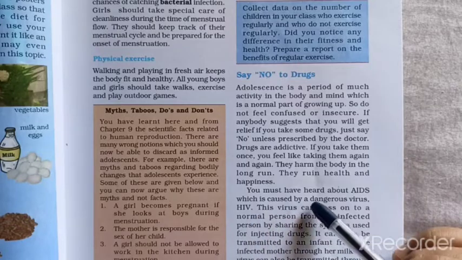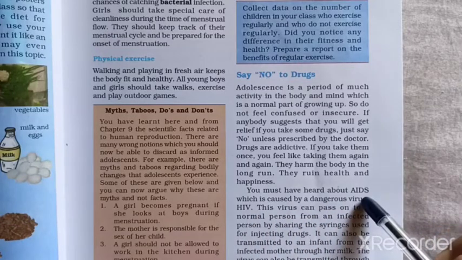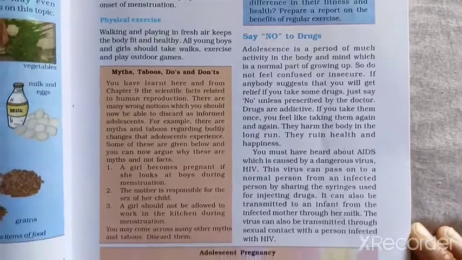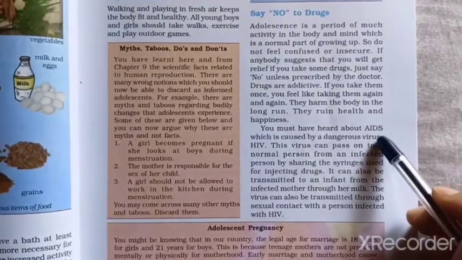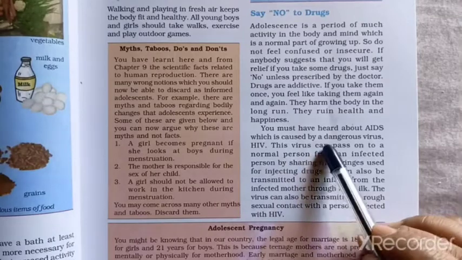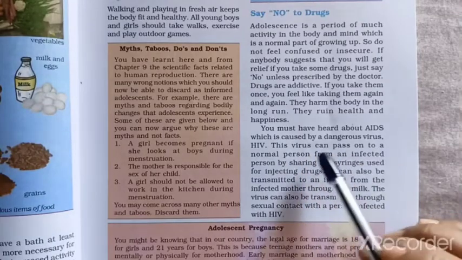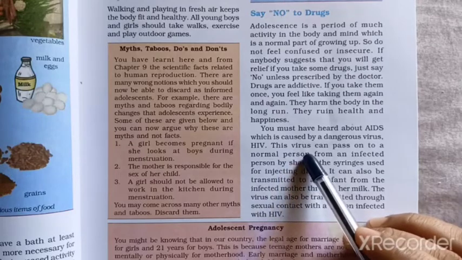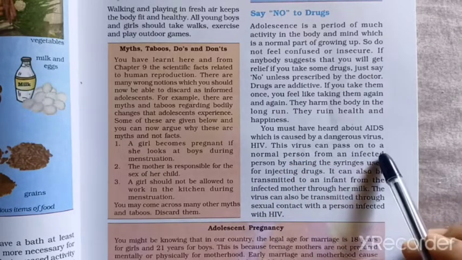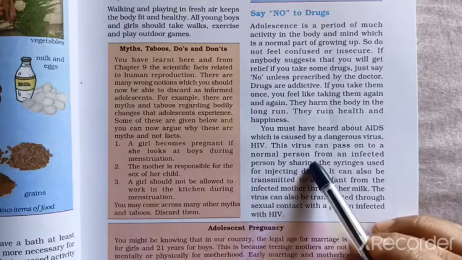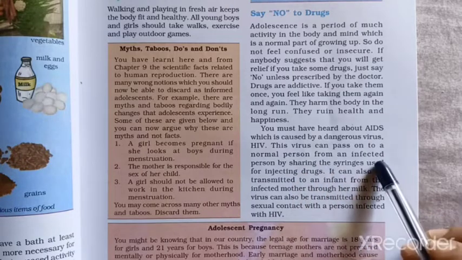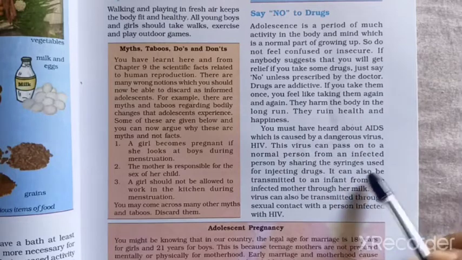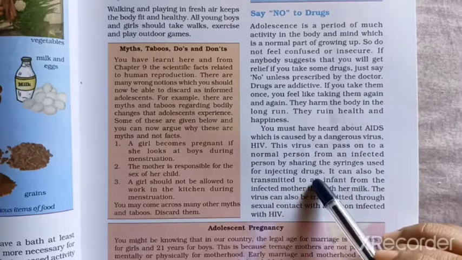And you must have heard about AIDS, or acquired immunodeficiency syndrome. The full form is acquired immunodeficiency syndrome, which is caused by a dangerous virus, that is HIV. This virus can pass on to a normal person from an infected person by sharing the syringe used for injecting drugs.